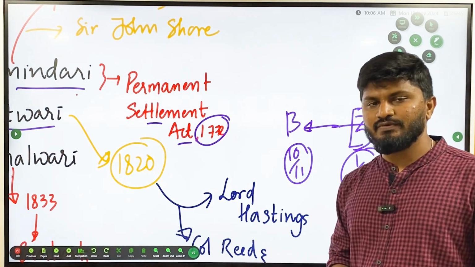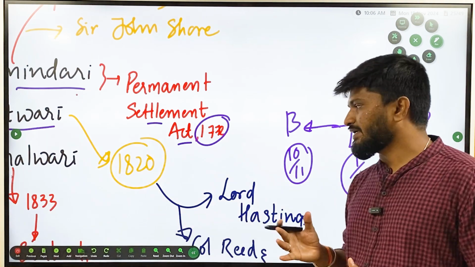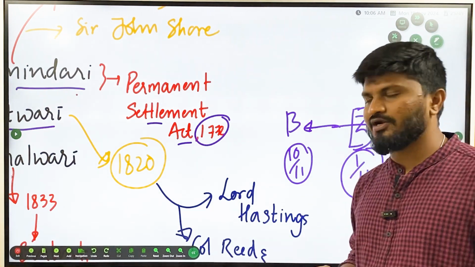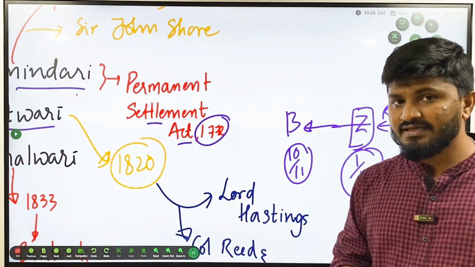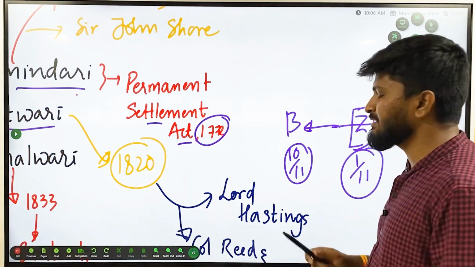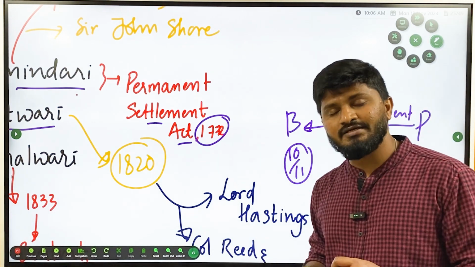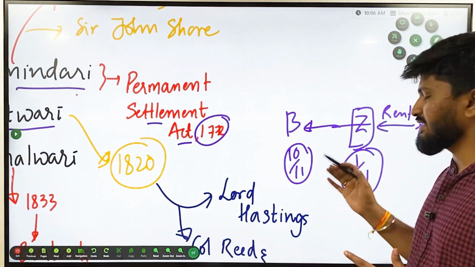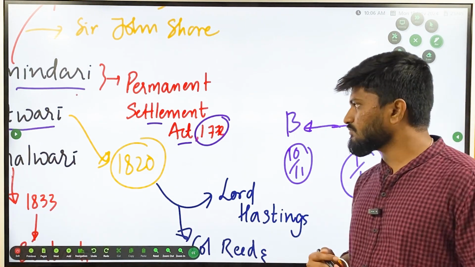Initially it was made by the Britishers to reduce the burden on the Britishers, but instead what happened is the zamindars started exploiting the peasants, and they started corruption. They started doing corruption too when they were sending the money to the Britishers.